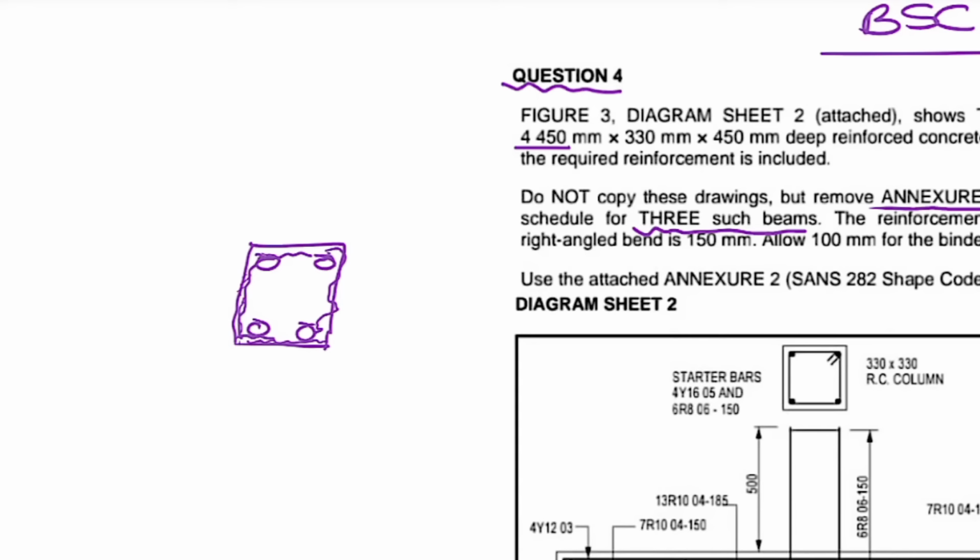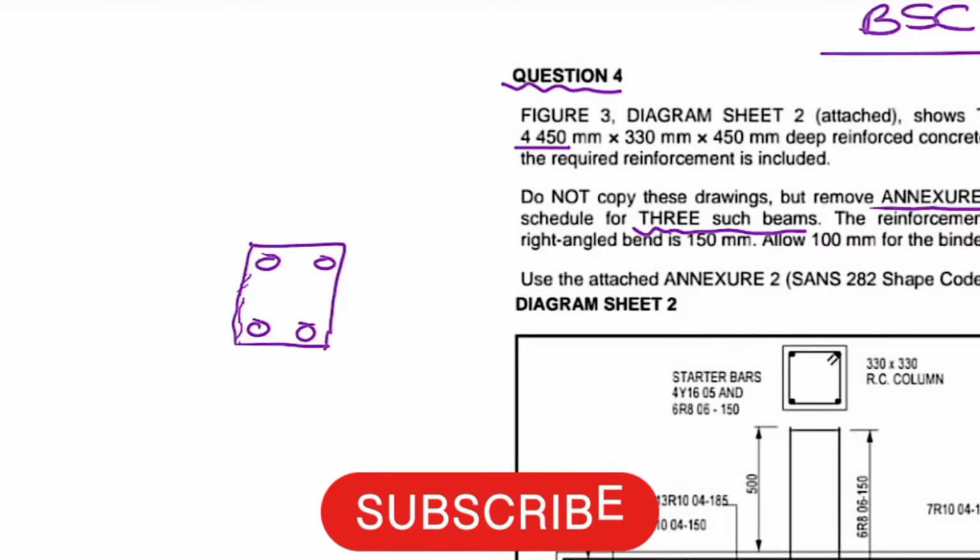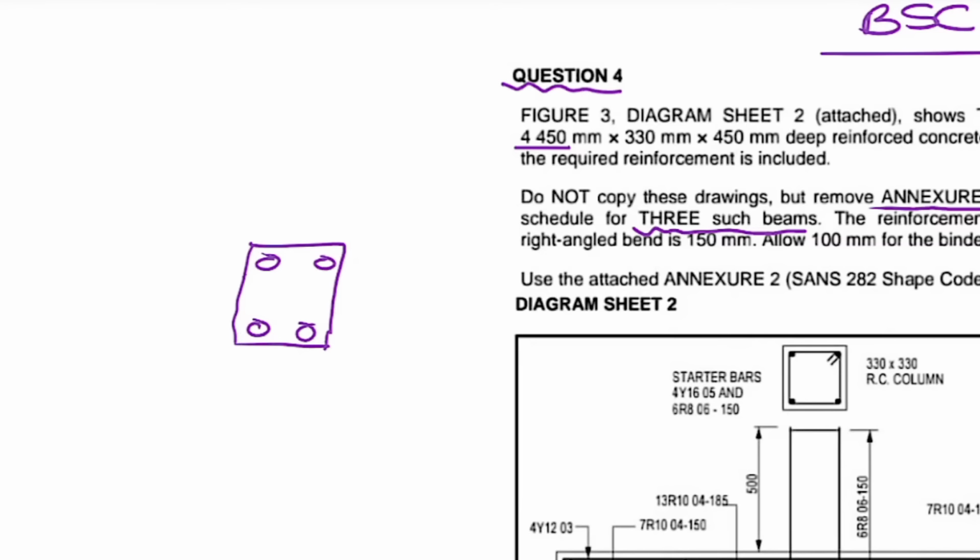Okay, so let me just show you. With the cover, it's going to look something like this. I'm going to try to construct. So you see this rectangle that I'm drawing around these 4 steel bars? This is what we're going to call a binder. What it does basically is it holds the steel together so that it doesn't go sideways. It's called a binder, or it's also called a stirrup.